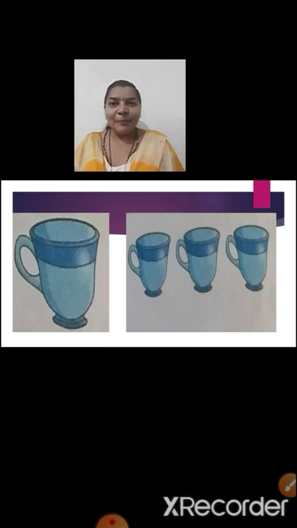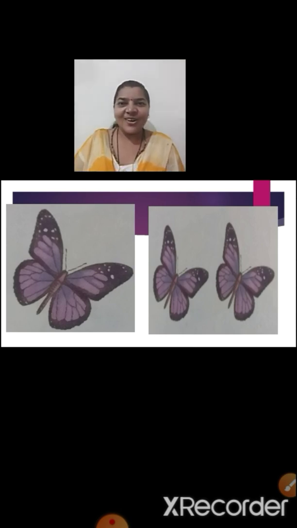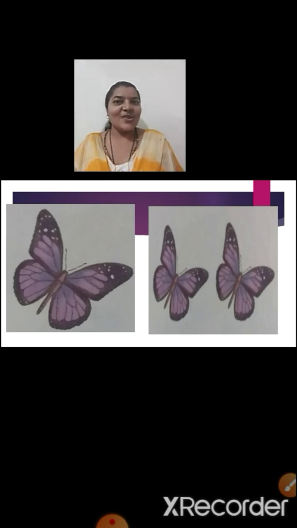One cup, many cups. Here we can see beautiful pictures of butterflies. And to your left hand side you can see only one butterfly. And to your right hand side you can see many butterflies. Say one butterfly, many butterflies.